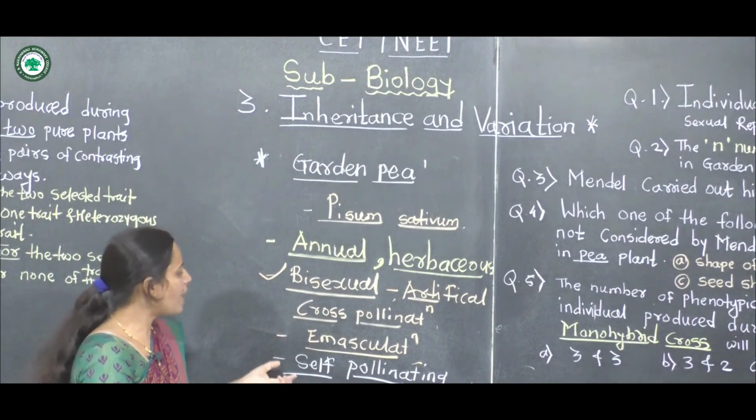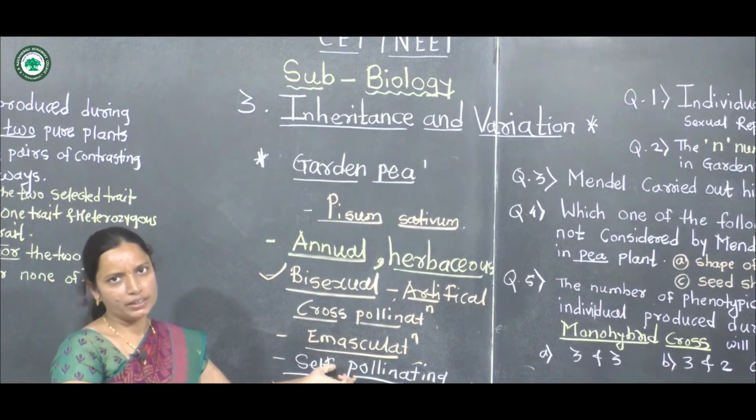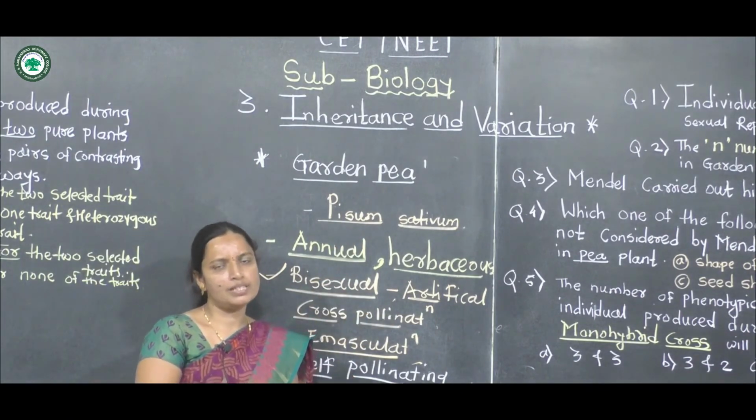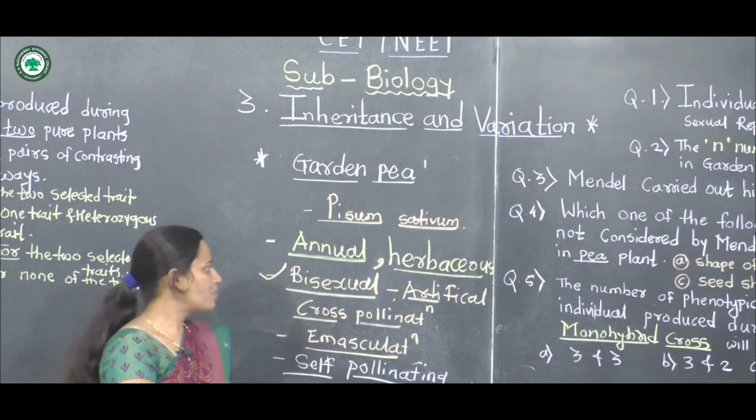These garden pea plants are naturally self-pollinating, but artificial crossing is also possible in these plants, and that's why they were selected. The next important character is that the plants have many contrasting characters.